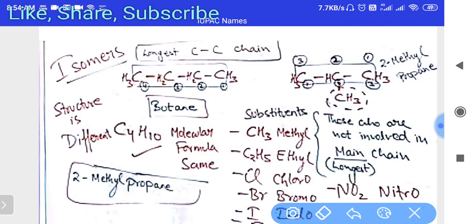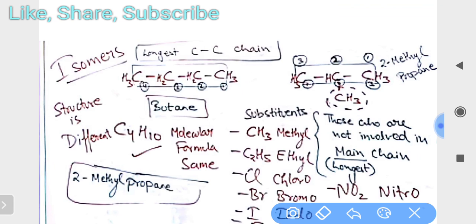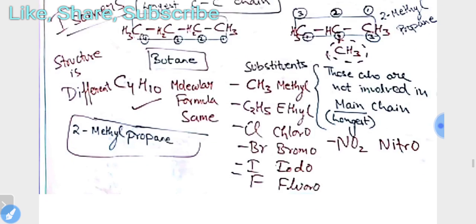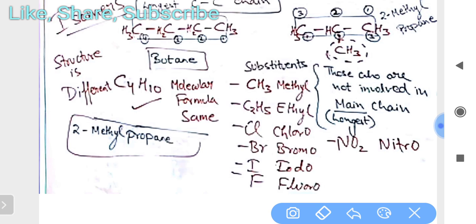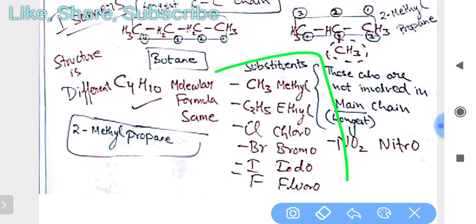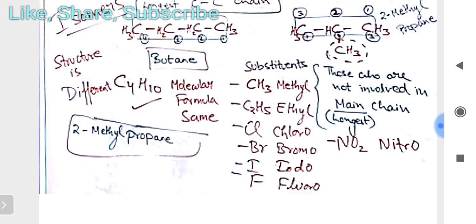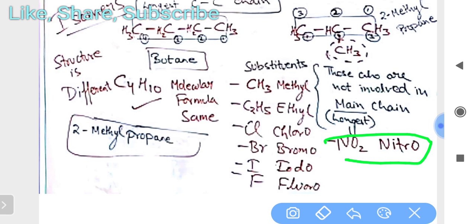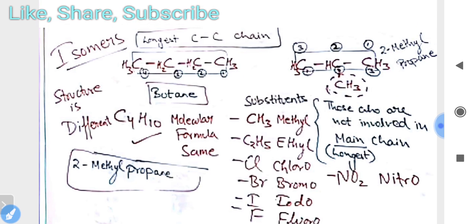Okay, and another thing you have to understand: these are the subunits. You can take a screenshot or understand them. Methyl, ethyl, chloro, bromo, iodo, fluoro, mainly these. Nitro sometimes, when you are writing the IUPAC name.